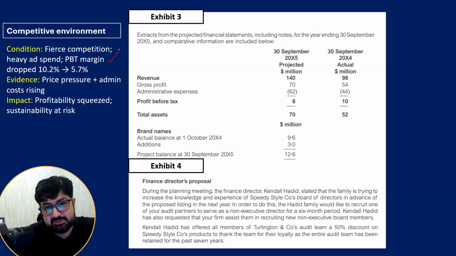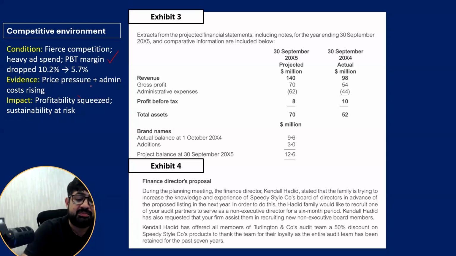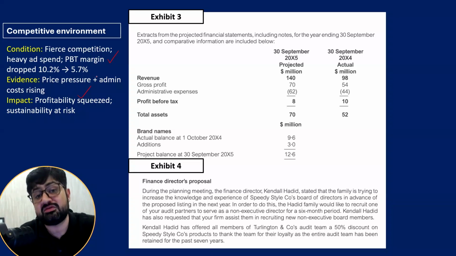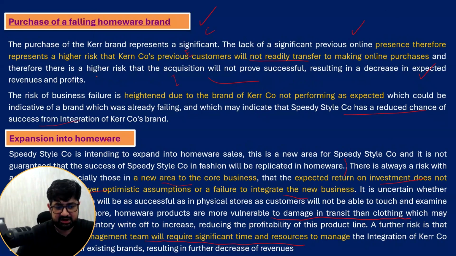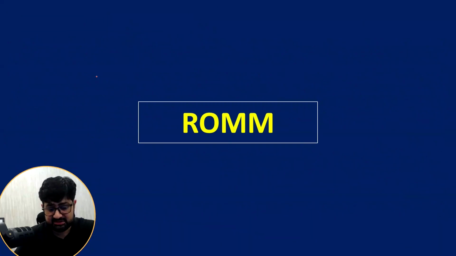Prices may need to be decreased because some goods arrived late, and hence profitability is squeezed. The sustainability of the business is at risk. Maybe going concern may become doubtful. So in this way, you can discuss it. Okay. I have not written its answer, just analyze it, because 5 points were there, and 1, 2, 3, 4, 5, 6 I have discussed.